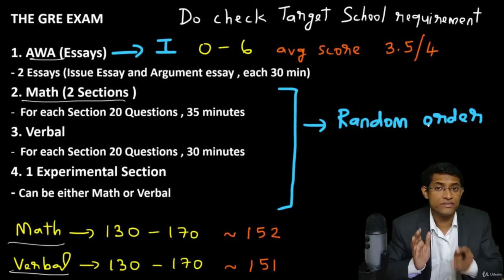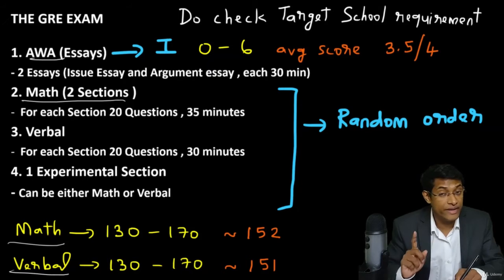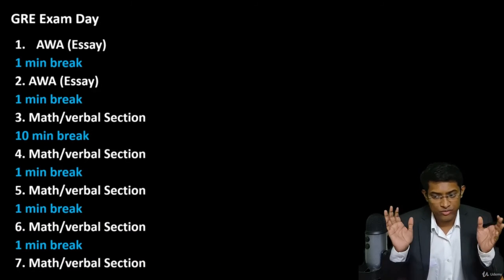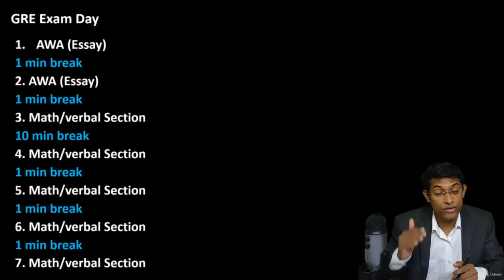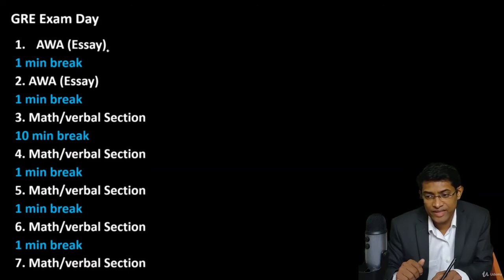Now, let's discuss some important things that you need to keep in mind on the day that you are giving the GRE. Let's get into that. Alright, so first, what would be the order of questions or sections that you can expect? You start with the AWA. You get 1 minute break after you finish your first essay. Then you write your second essay.